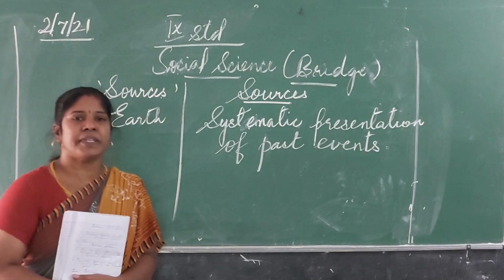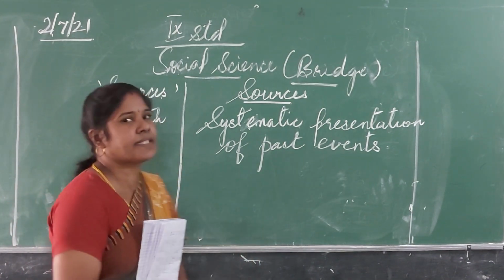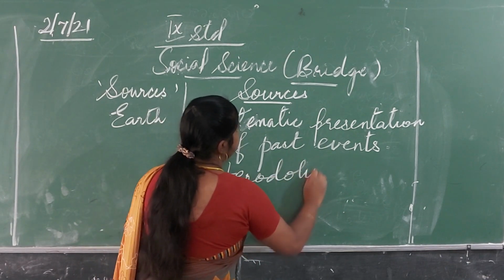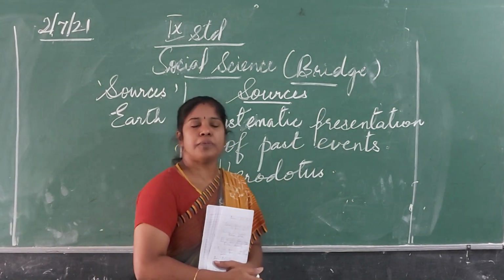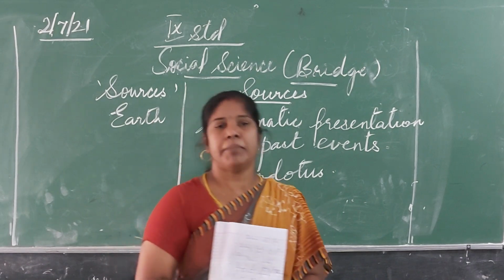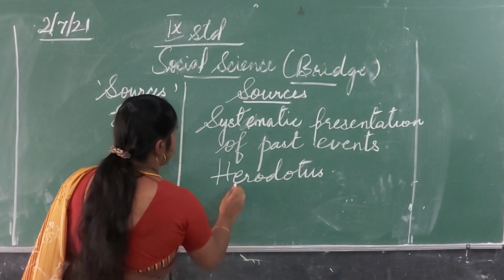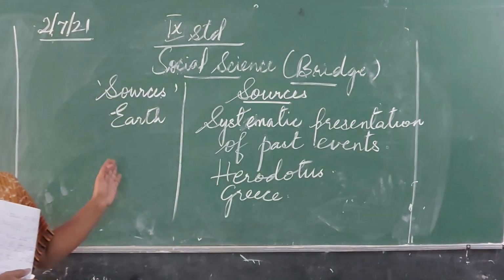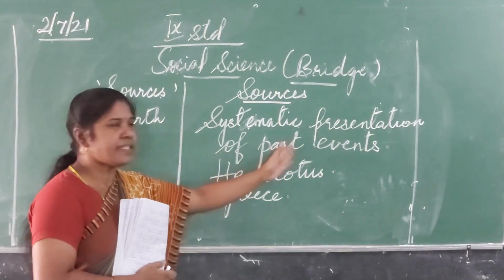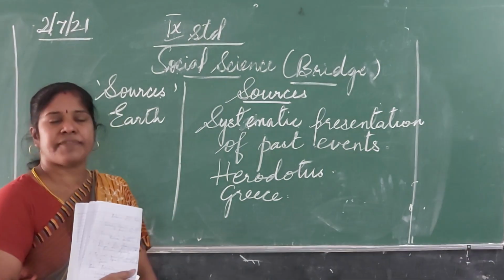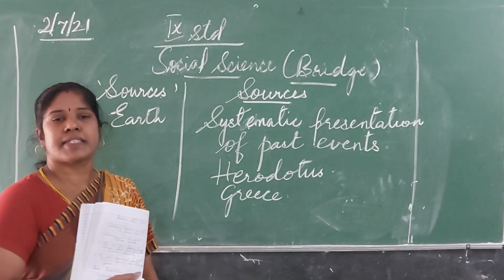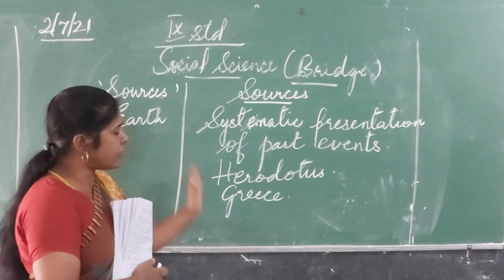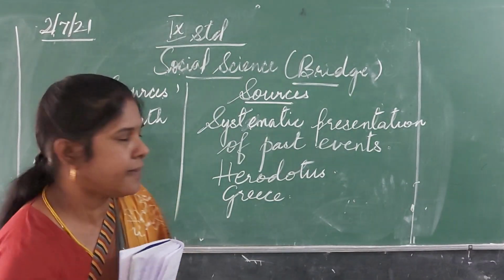So who is considered to be the father of history? Herodotus is considered to be the father of history. Children, do you know to which country he belongs? He belongs to Greece. So history is a systematic presentation of past events, and Herodotus, who belongs to the country Greece, is considered the father of history.